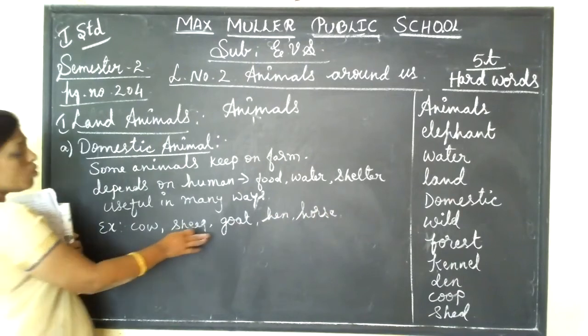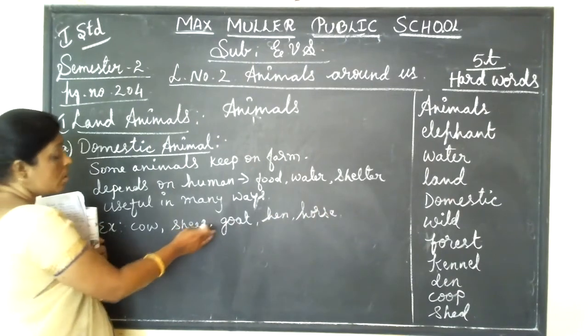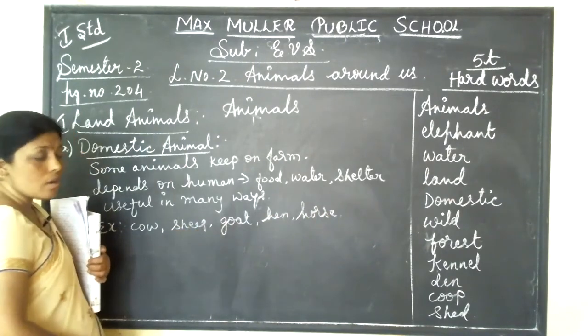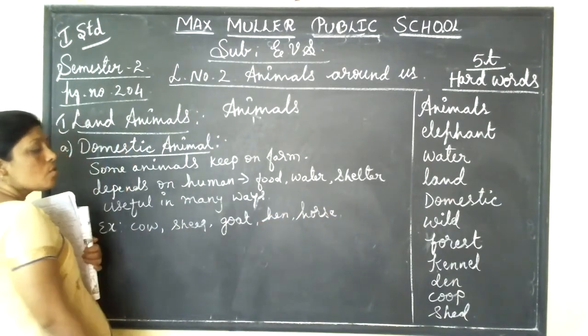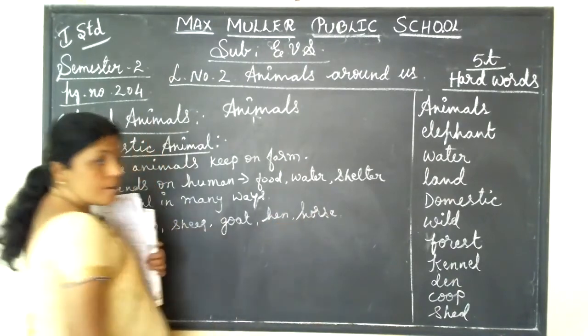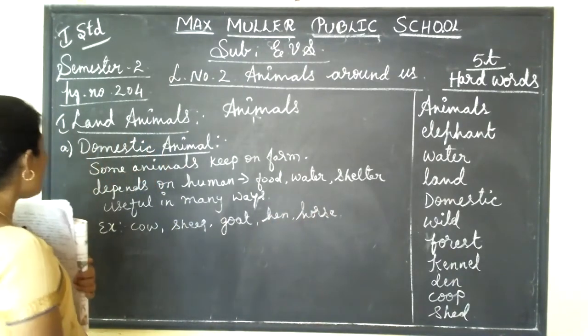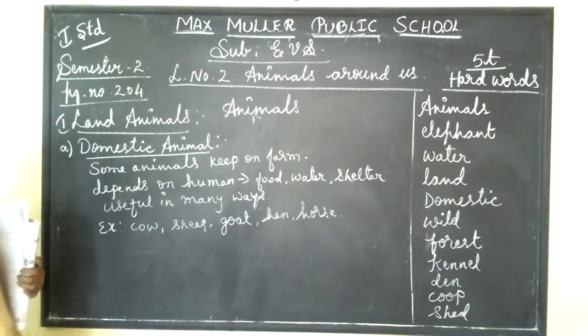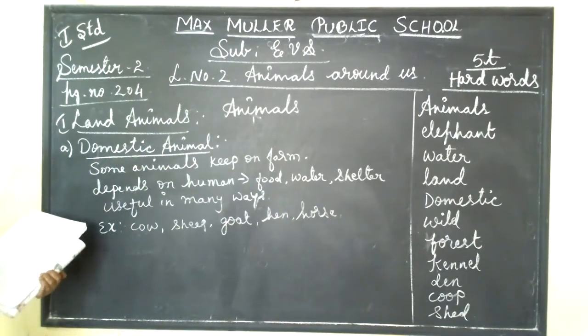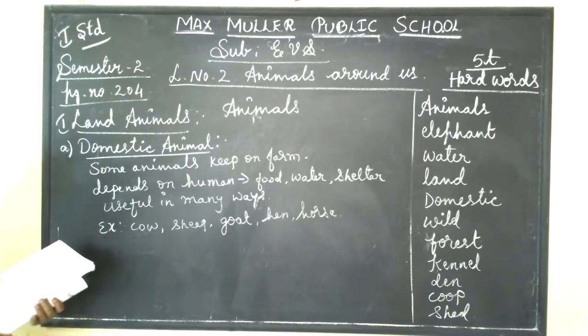Cows, sheep, goat, these are all giving us milk, and sheep and goat give us meat also, and hen gives us egg and chicken. So horse we are using to ride, isn't it? So like this, they are useful in many ways. These are all called domestic animals. Have you understood, children? So we should take care of them. Okay.